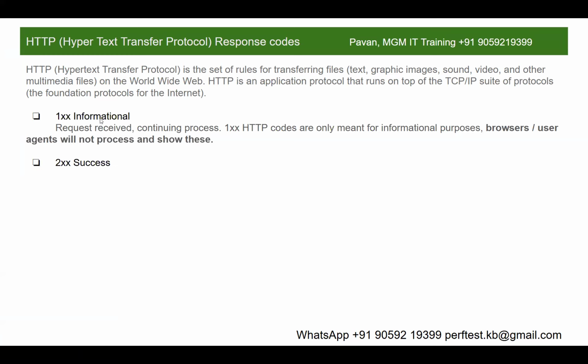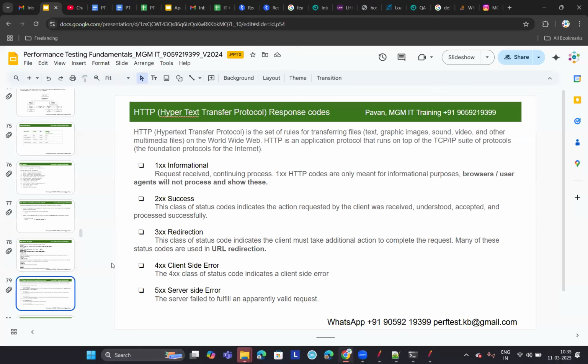Informational means once you send a request, the server will send a response code starting with 1xx to indicate that the request is received and it is processing the request. 1xx HTTP codes are meant only for informational purposes, because your browsers or user agents will not process and show these response codes.